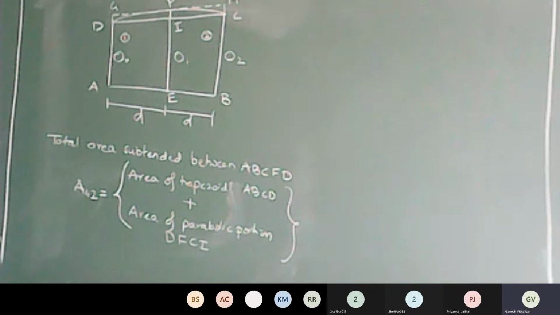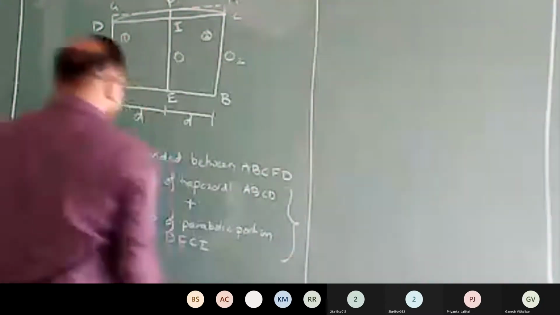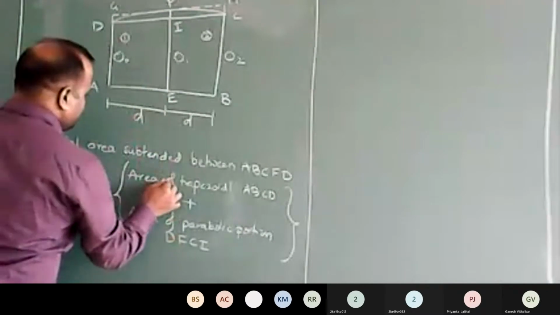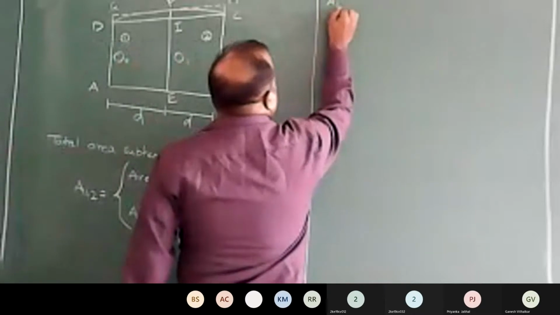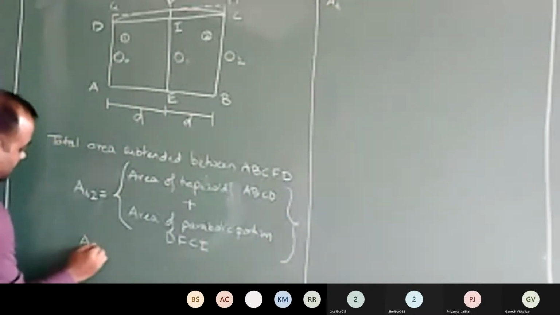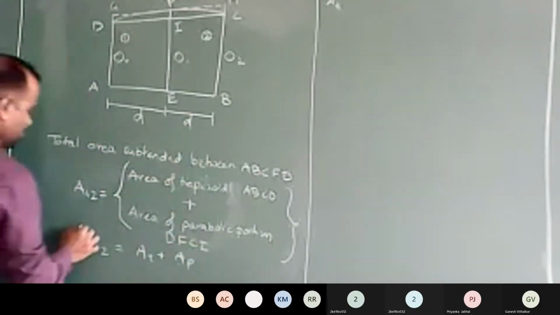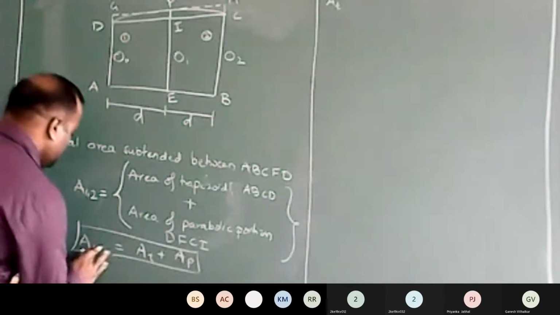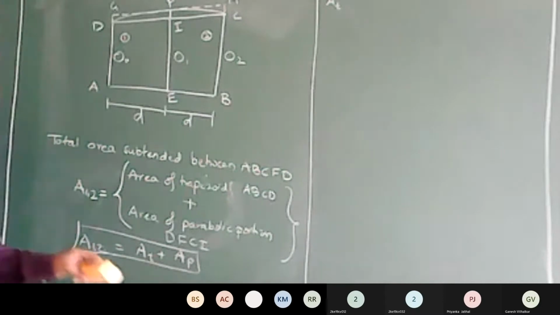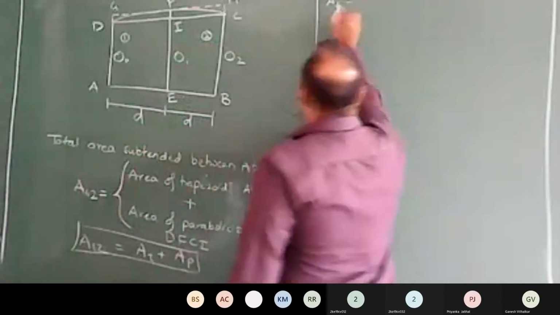Now, I'll go with the area of the trapezoid first. So first we will calculate area of the trapezoid, and I'm calling this AT. Area of the strips 1, 2 is equal to area of trapezoidal portion plus area of parabolic portion. Next is area of trapezoid.